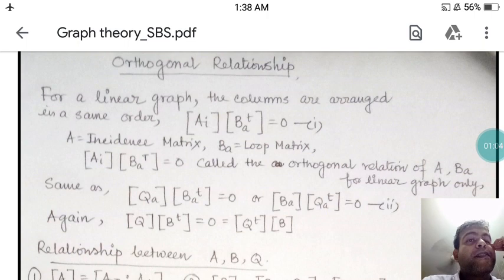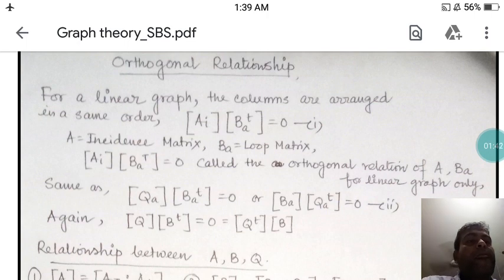So what is the relation between A and B? The relation is this: if you take the transpose of B, then A times B transpose, if multiplied, the determinant value must be equal to 0. Now the reverse is also true. If you are taking A transpose and B, then it must be equal to 0. So this is called the orthogonal relationship of A and B, but this is applicable for linear graphs only. If the graph is not linear, that orthogonal relationship cannot be applied.